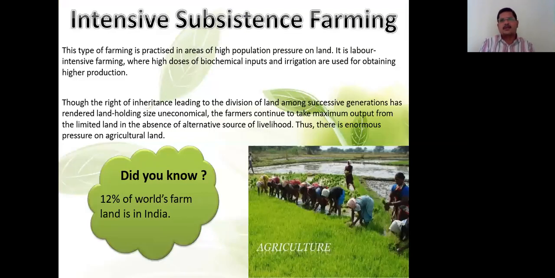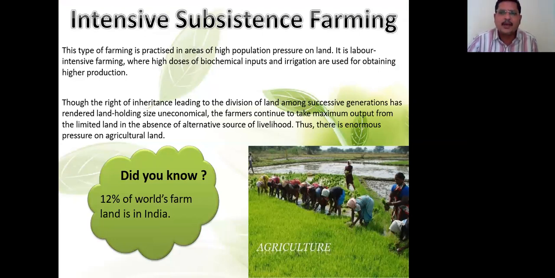Intensive subsistence farming, the next one. This type of farming is practiced in areas of high population pressure on land. What does this mean? High population, pressure on land.